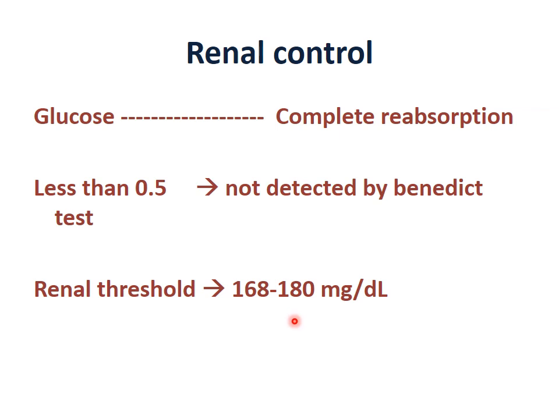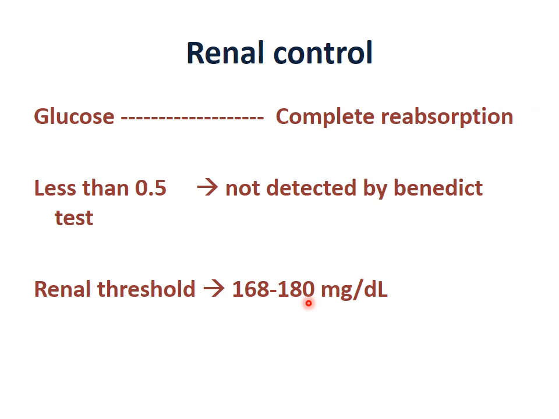When the glucose level exceeds this level, it is detected by Benedict's test, and that is known as glycosuria. In this way the kidney is taking control. It does not allow sugar to go in urine unless it crosses the renal threshold, then it allows glucose to be excreted in urine.